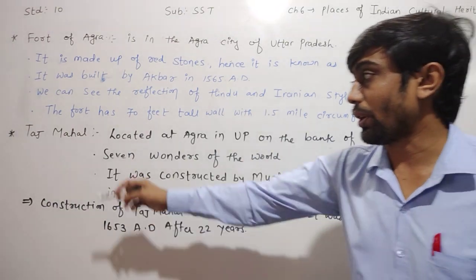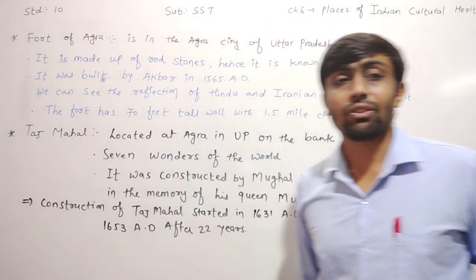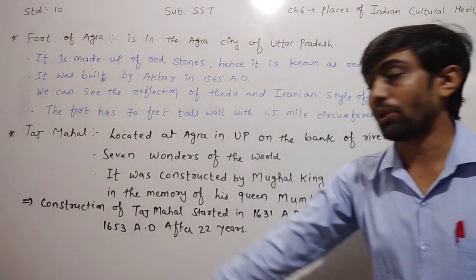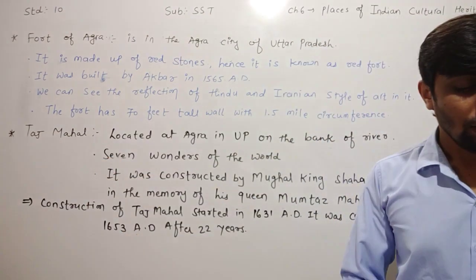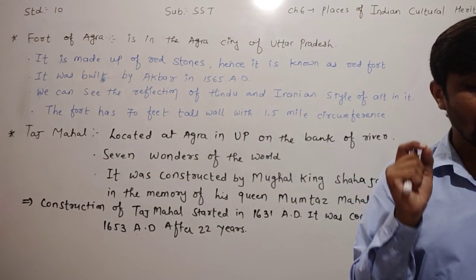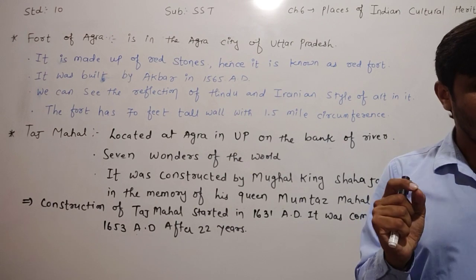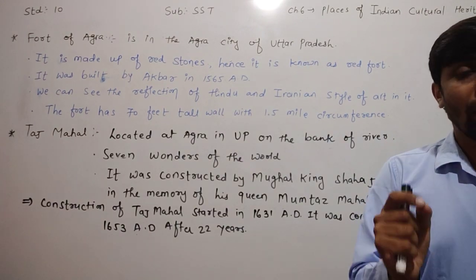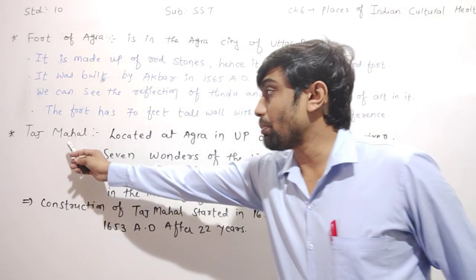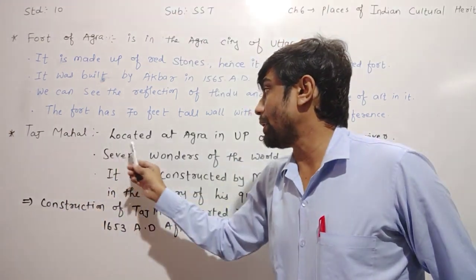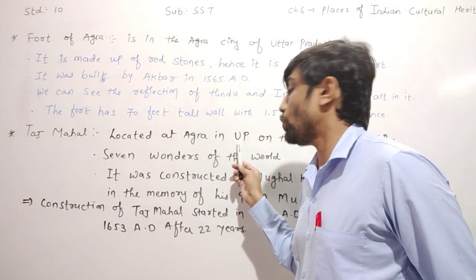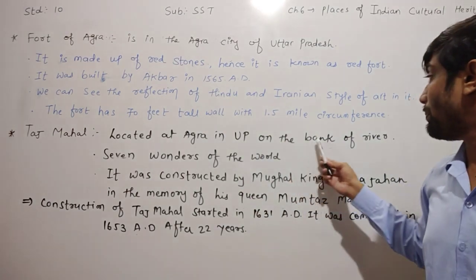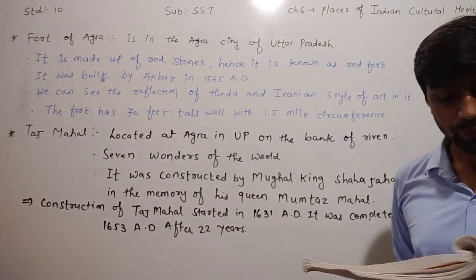Next, dear children, we will get information about the Taj Mahal. The Taj Mahal is located at Agra in Uttar Pradesh on the bank of the river. Where is the Taj Mahal located, dear children? The Taj Mahal is located at Agra in Uttar Pradesh, on the bank of the river.